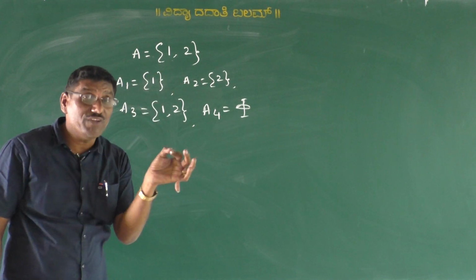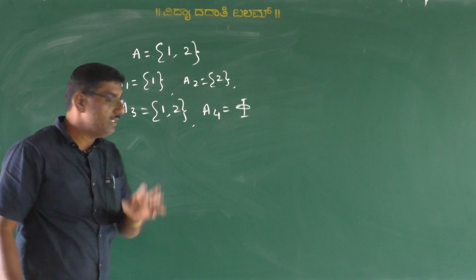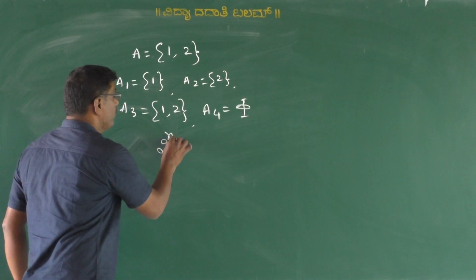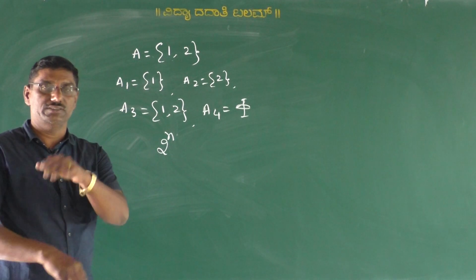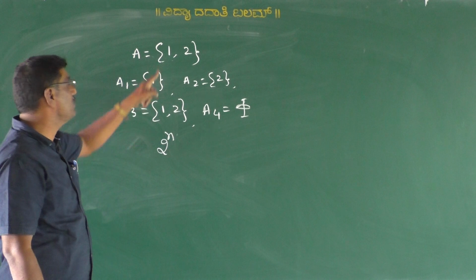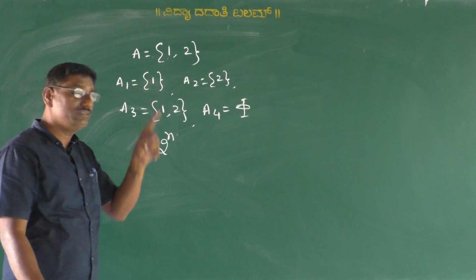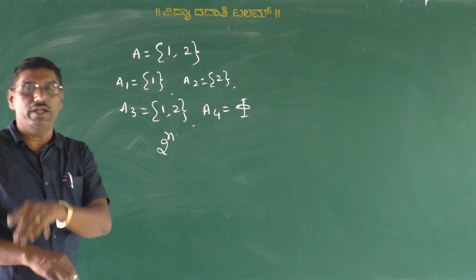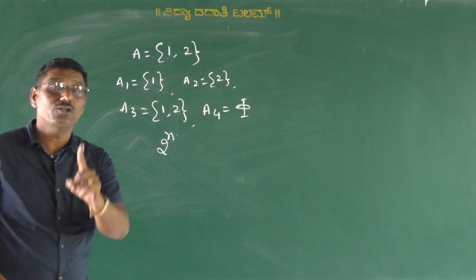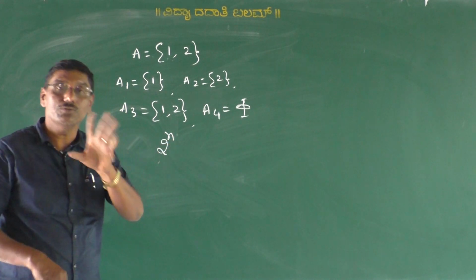That means generally we can write every set has 2 to the power of n subsets. Here n indicates number of elements of a given set. If given set consisting 1 element, then we get 2 subsets, since 2 to the power of 1 is equal to 2.